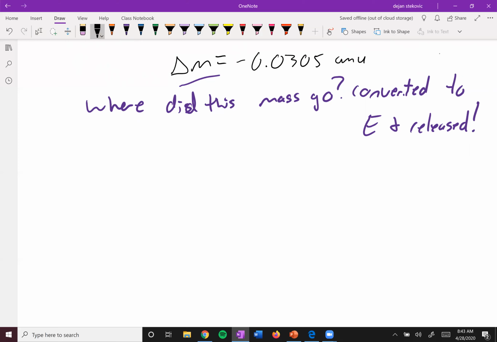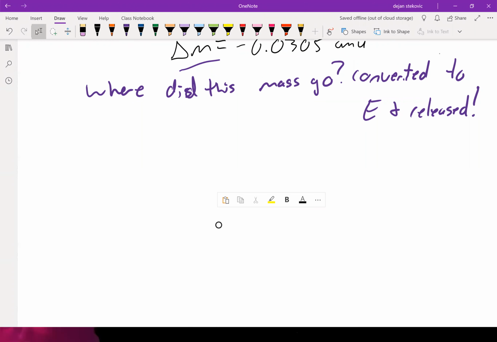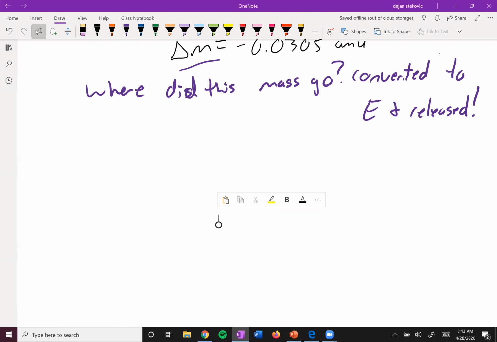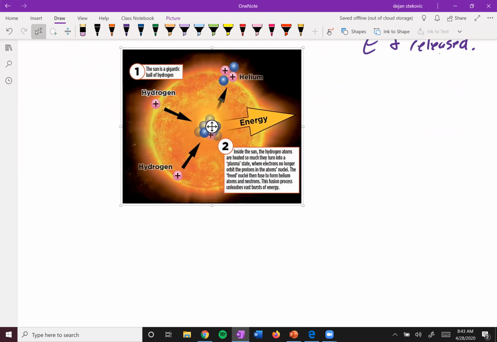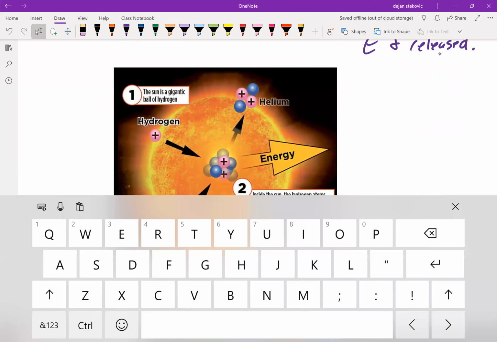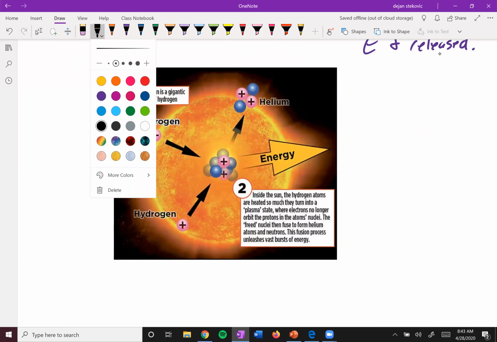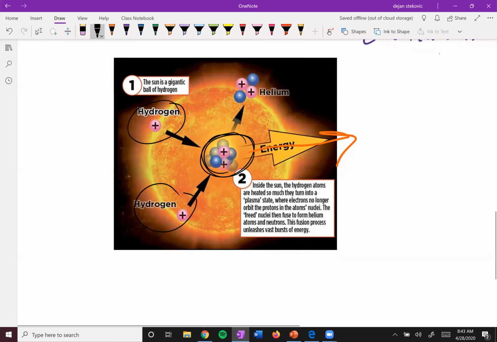So can we think of any place where this reaction occurs commonly? And the answer is yes. This reaction is always occurring in our sun, right? You can see in this little picture here, the sun is a gigantic ball of hydrogen. It's basically a gigantic nuclear furnace where hydrogens combine to form helium. And when that happens, a whole bunch of energy is released that we see as sunlight.